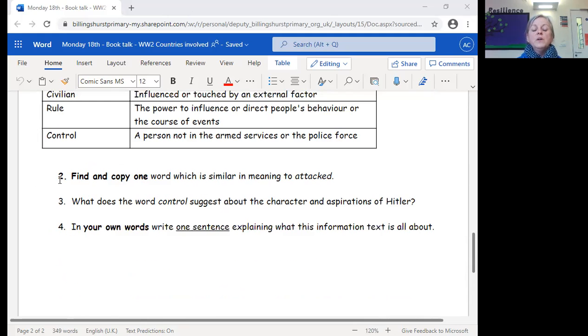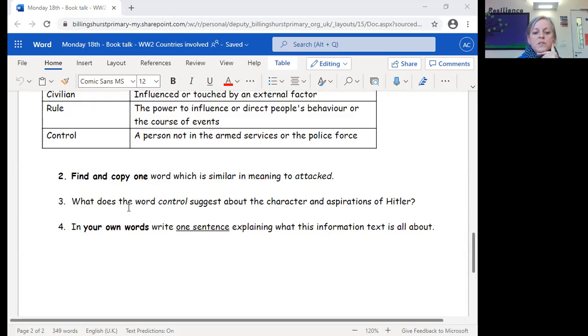Okay, question 2. Find and copy one word which is similar in meaning to attacked. Okay, so we're thinking of the word attacked, and we've got to think about when we get that in the text, and we've got to see if there's any other words that mean the same, and we need to find and copy it. So have a little look around the paragraph where you see attacked appear, okay? Making sure that our spellings are correct of the find and copy word.